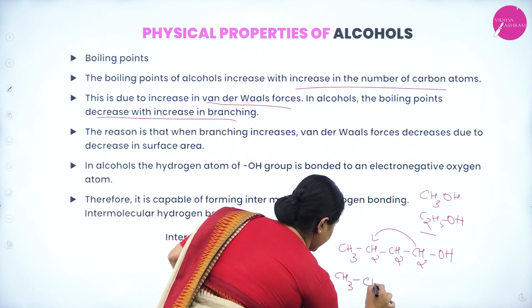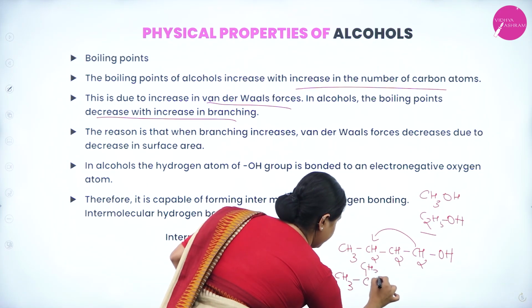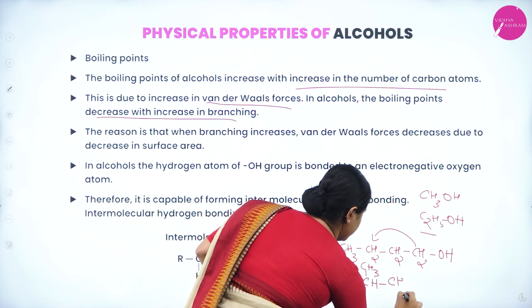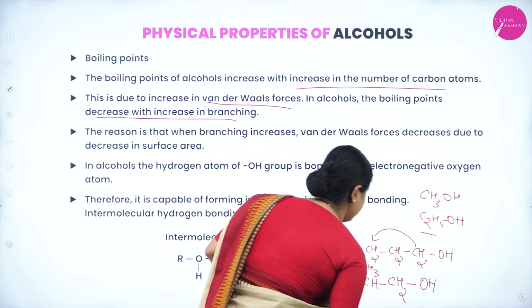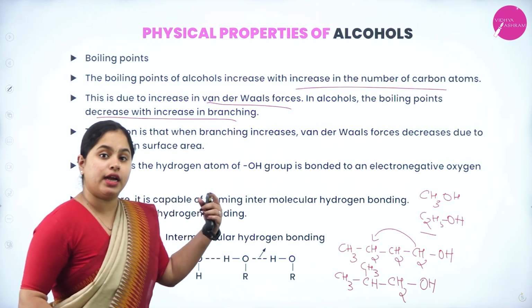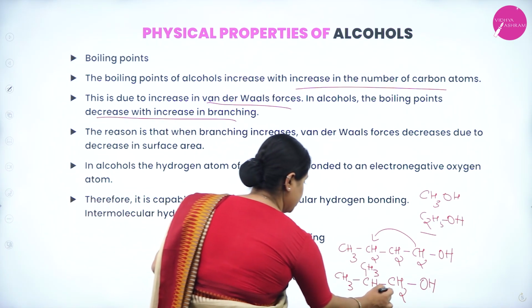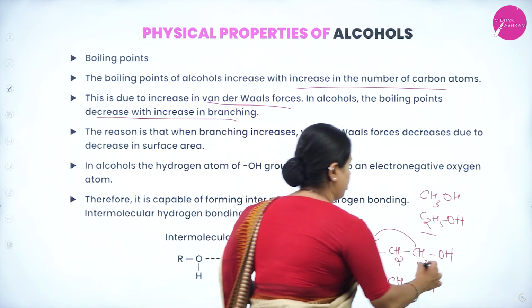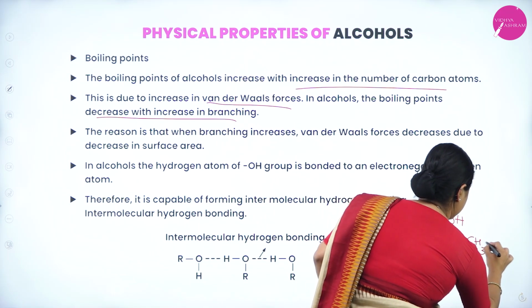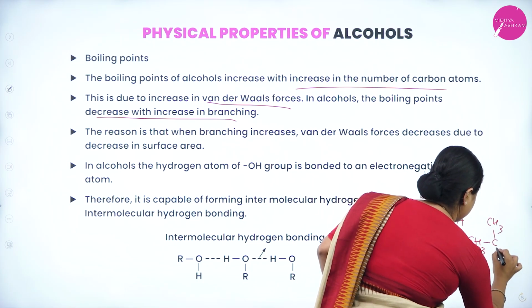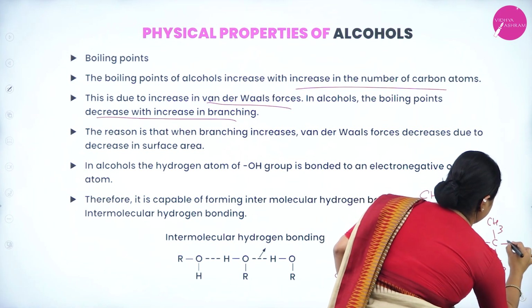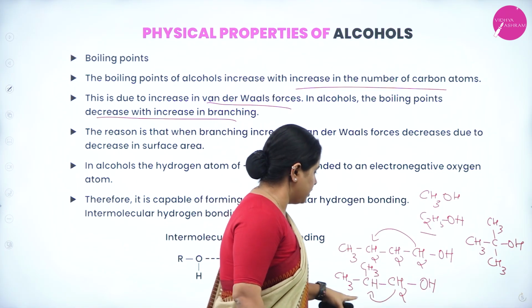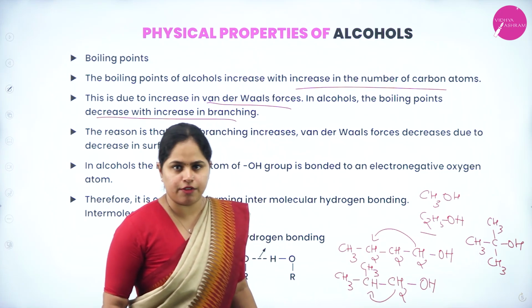CH3, CH3, and you have a CH2 here and OH. Right. Now I am going to write another isomer again. I am going to shift to this CH2 here. So what you are going to get? CH3, CH3, CH3, OH. So as you can see, these are the 3 different isomers that I have mentioned here.